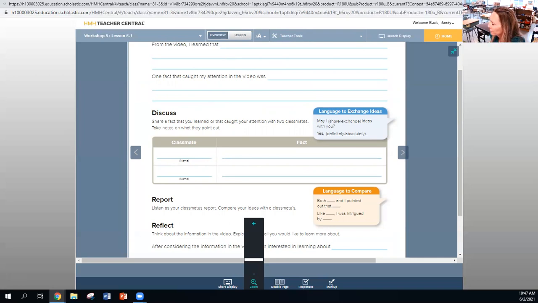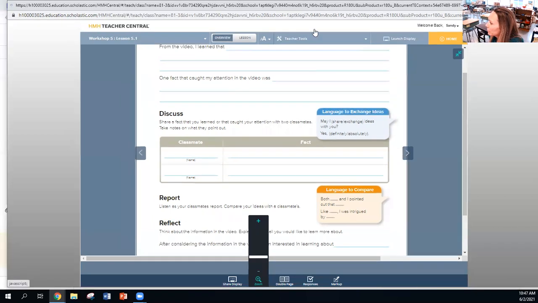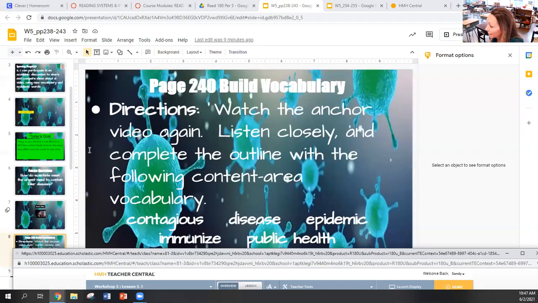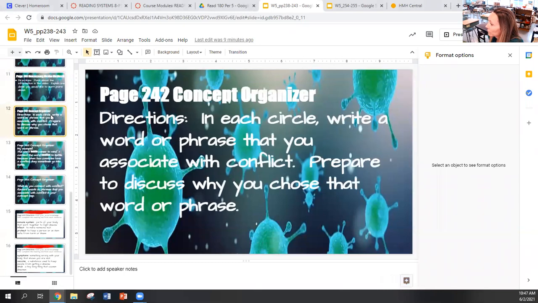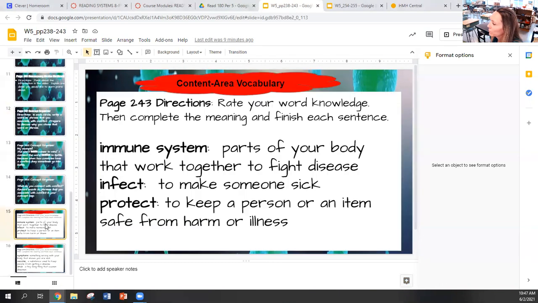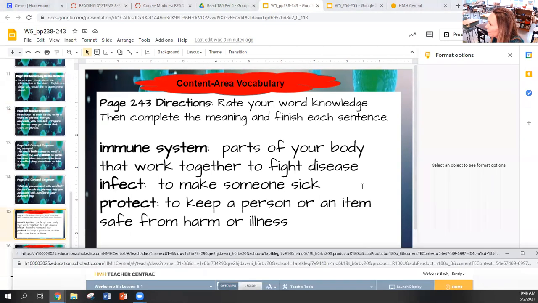Okay, then we'll be cruising. You'll be cruising straight on, because you're watching the anchor video on your own, so I don't need to read anything to you. The concept organizer. Okay, so we're going to be zooming to that. I just want to point out, in case you have to do this at home, I do give you a course on page 242 to 243. I give you the definitions on 243. Okay, but let me pop over to the pages again.